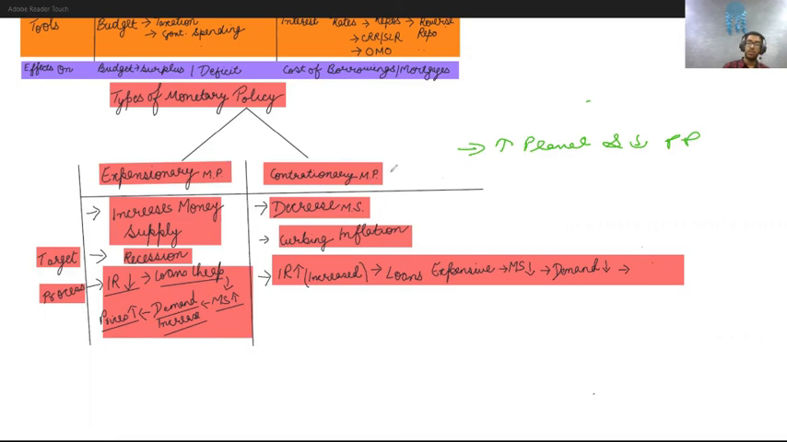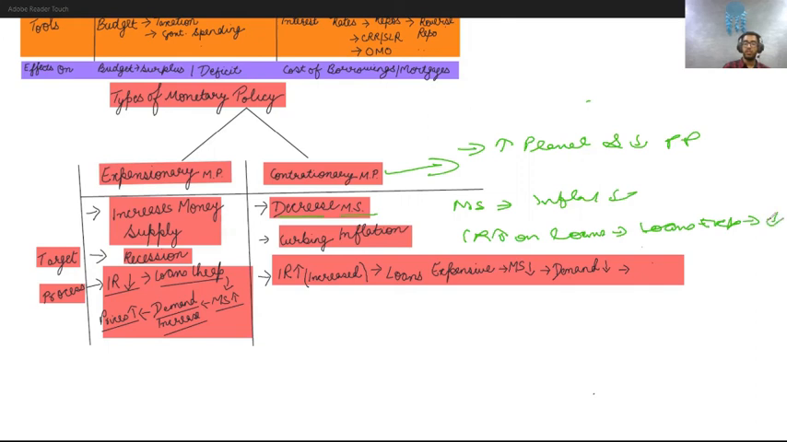Why? When we use contractionary policy, we try to decrease the money supply, and when the money supply decreases, automatically inflation in the economy comes down. And how can we do that? By increasing the interest rate on loans. That means loans become more expensive. Now fewer people are willing to take loans. When loans are expensive, fewer people take them. When fewer people are willing to take loans, what will happen in the economy? Money supply would decrease, and when the money supply decreases, demand would also decrease, and once the demand for a product decreases, the prices will automatically fall down. This is nothing but your contractionary monetary policy.